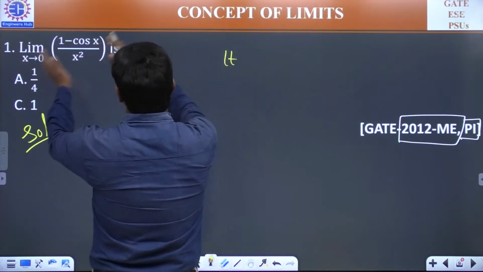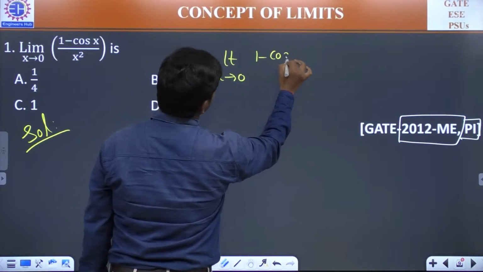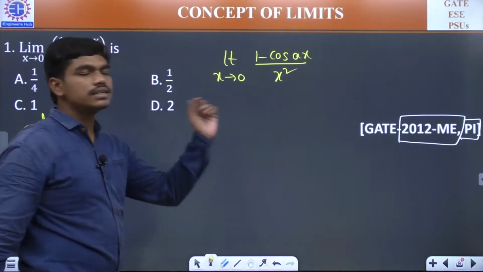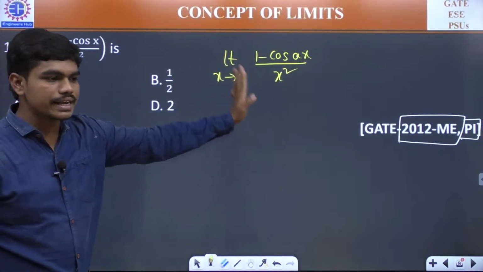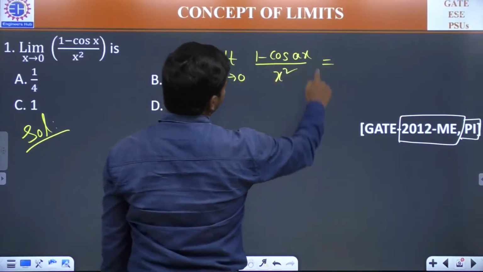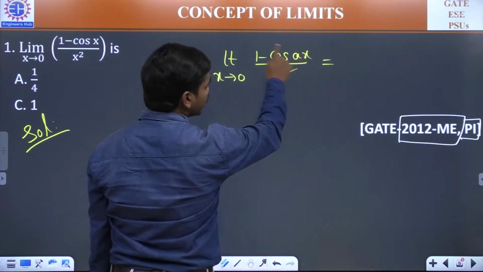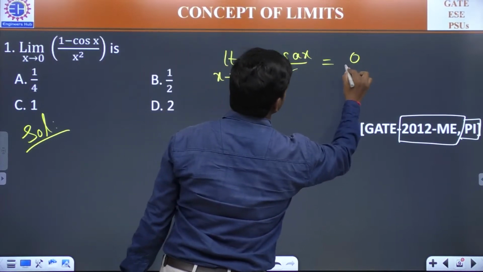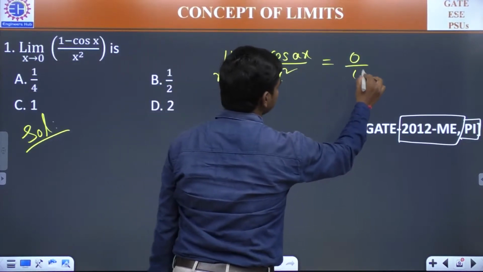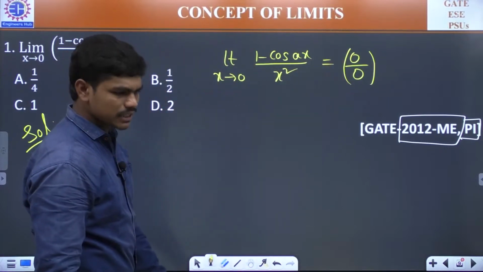Yes, answer is 0.5. I'll tell you one limit here. Please try to understand, because this limit can be standardized. See here, limit x tends to 0, 1 minus cos ax divided by x square. If you substitute x is equal to 0 straight away, a into 0 is 0 and cos 0 is 1, so 1 minus 1 will be 0. Similarly, for x square, if you substitute 0 here, this will also be 0. So you got 0 by 0 form.